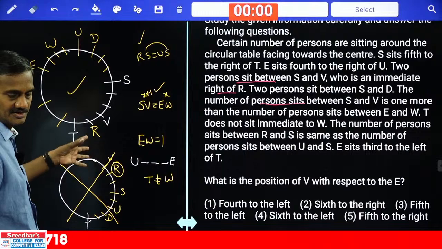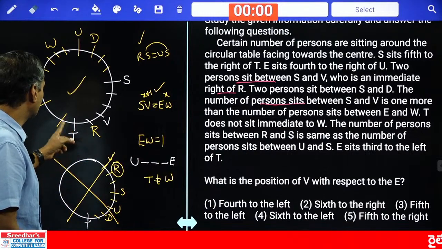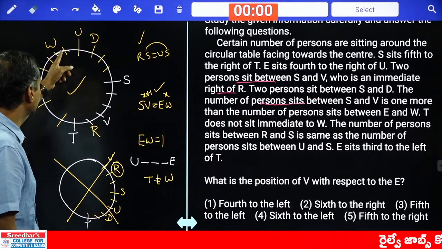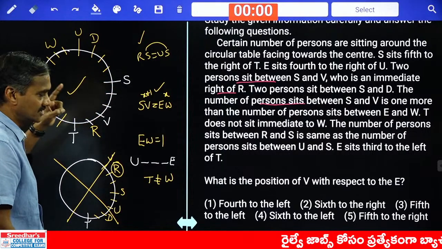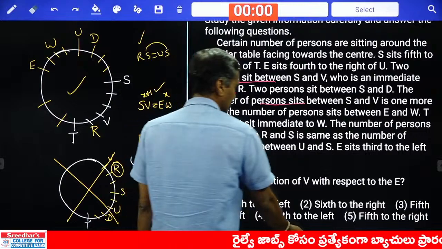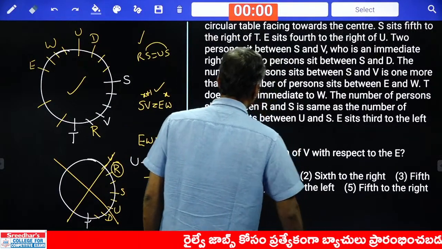Clear? Are you getting this arrangement or not? How many persons? 1, 2, 3, 4, 5, 6, 7, 8, 9, 10, 11, 12, 13, 14, 15, 16. All together, how many persons are there? 16 students were there.